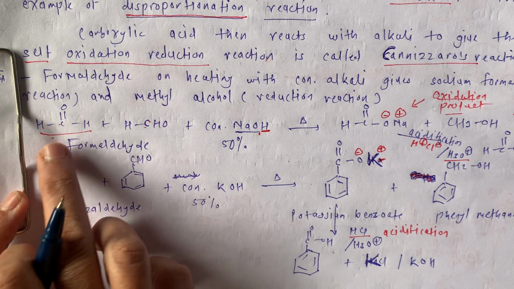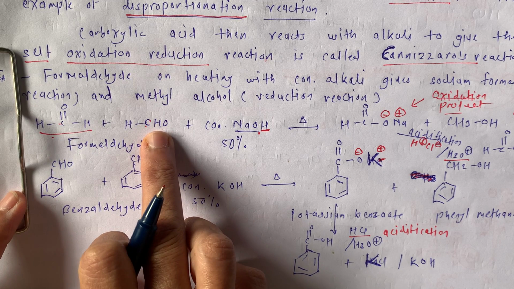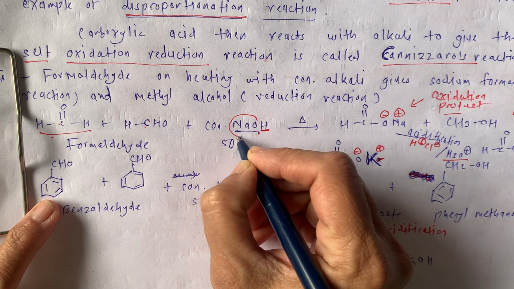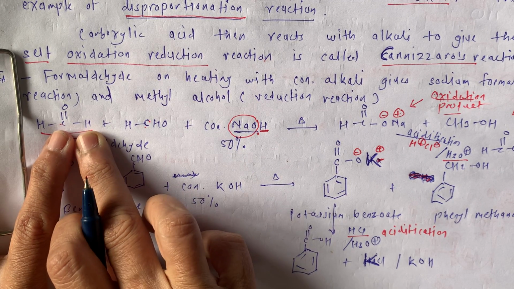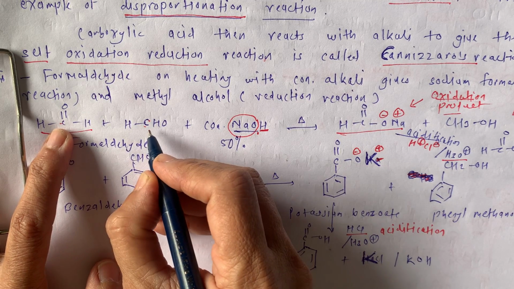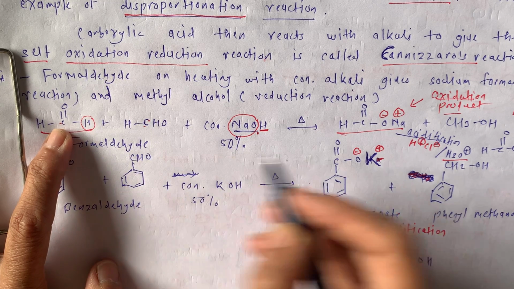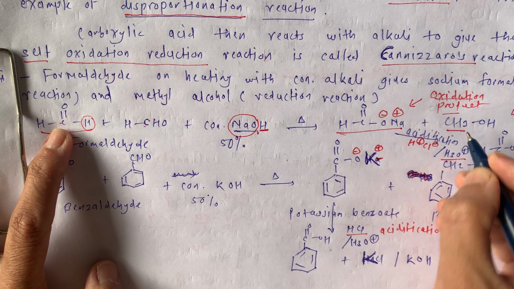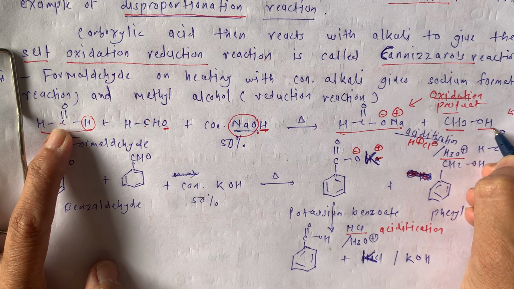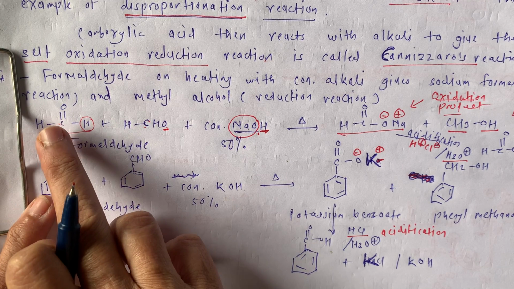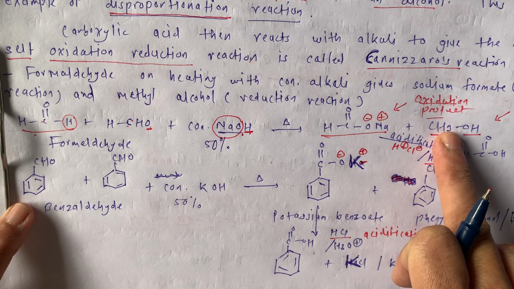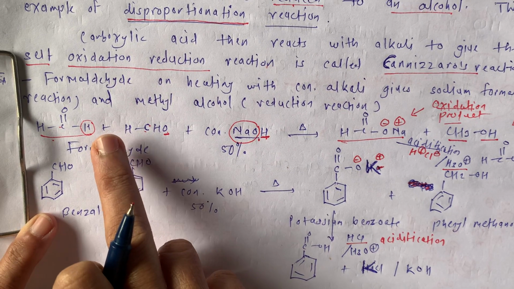See now, this is one formaldehyde molecule, this is another formaldehyde molecule. From this, ONa replaces this H, and there is formation of HCONa. Here it is CH2, one H is added from this, so it becomes CH3. Then one oxygen and one hydrogen form OH. So totally, formaldehyde is converted into the sodium salt of formic acid and methyl alcohol. Are you getting this reaction?